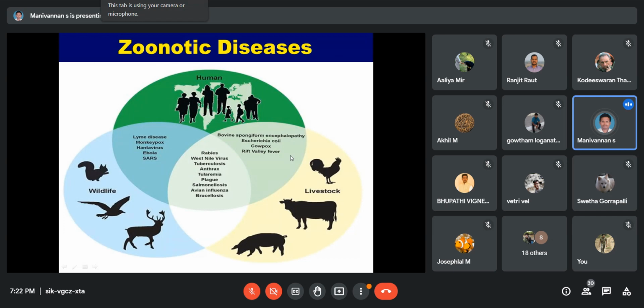The second one is the monkeypox virus. Monkeypox disease, or monkeypox virus, is a rare smallpox-like disease.